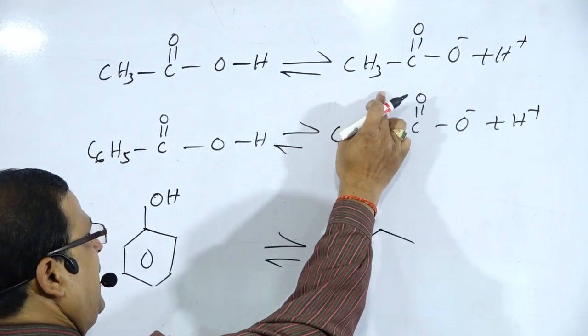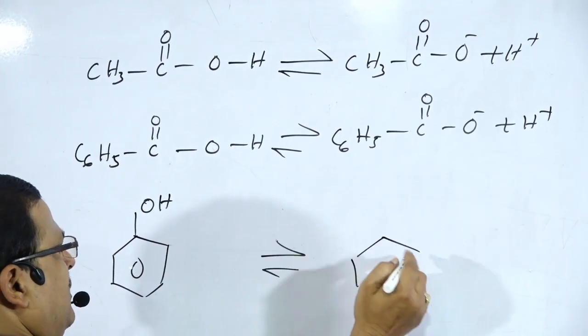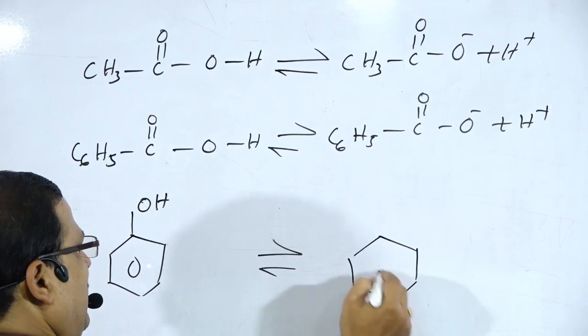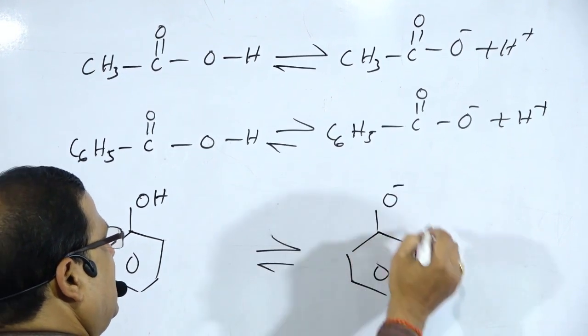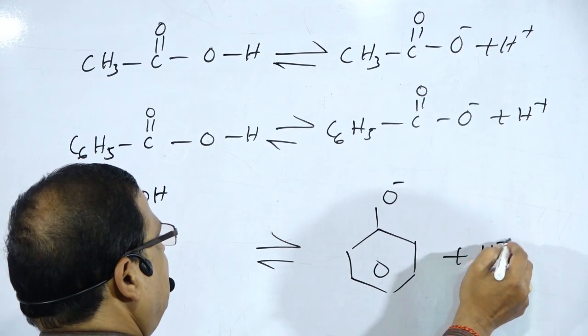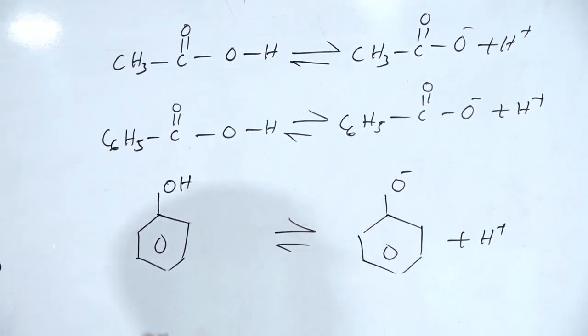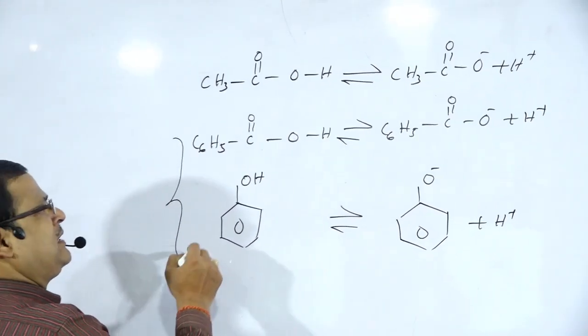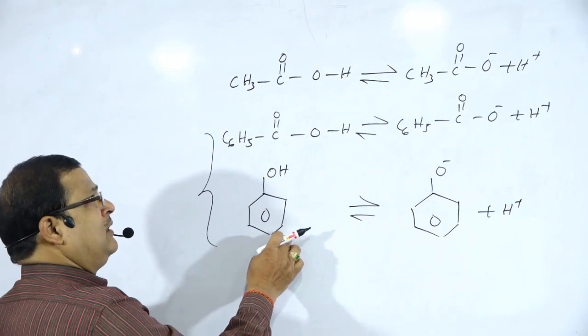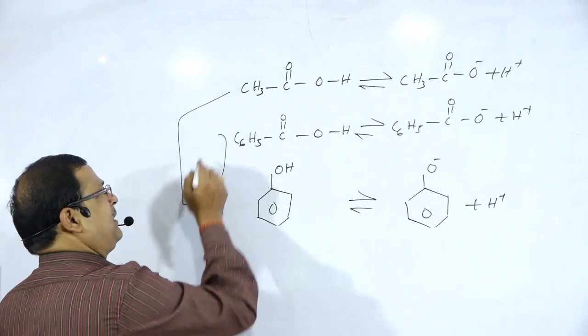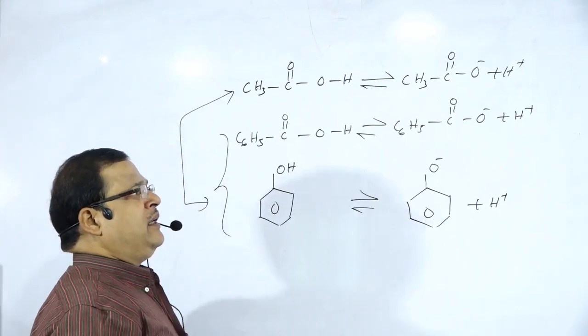This is your acetate ion, benzoate ion, and you can take phenoxide ion or phenate ion. So if we compare the acidic behavior of benzoic acid with that of phenol, or acetic acid with that of phenol, then what will be the trend?